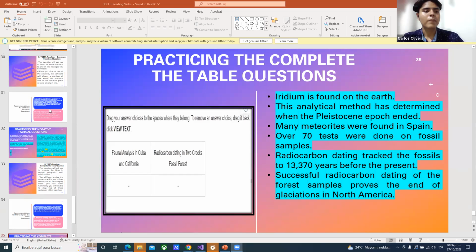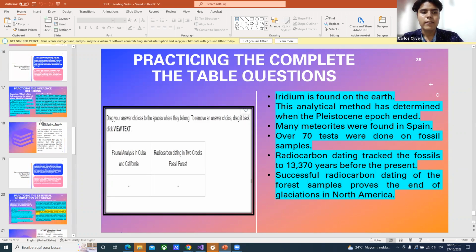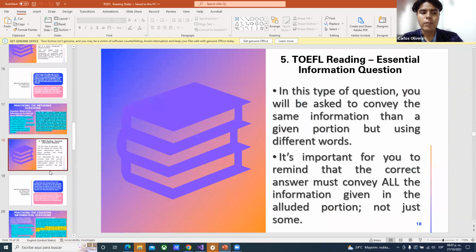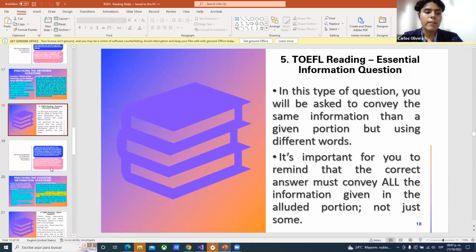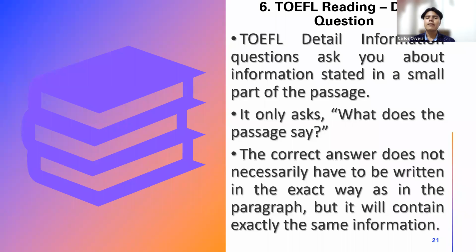Let's go. Well, as I told you, let us go straight to the sixth type of question, because it's the first one we're going to analyze tonight. As you remember, in yesterday's class, we analyzed the fifth type of question, and now we're going to start with the sixth one. Here we have it. So this is the sixth type of question, dear students, and this is called the detailed question. Okay, what is the detailed question?